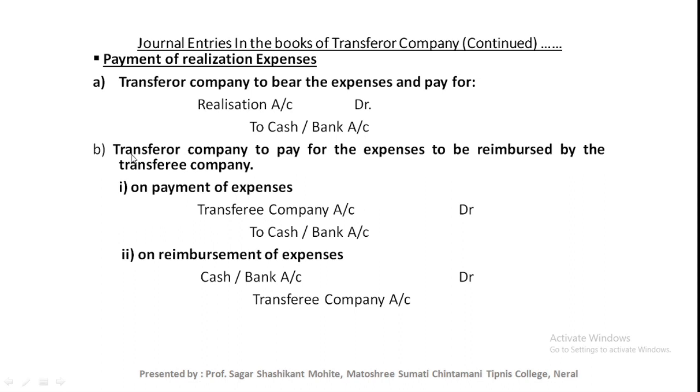In the second situation, the transferor company pays the expenses and is then reimbursed by the transferee company. There are two journal entries: first for the payment of expenses and second for the reimbursement.